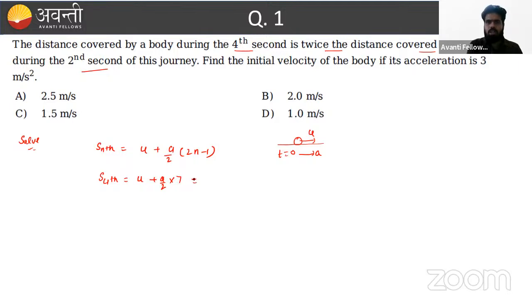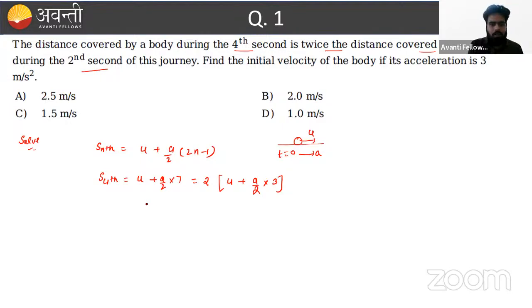And in this question, it is saying that this distance is twice the distance covered by the body in the 2nd second. We can say this is twice the distance covered by the same body in the 2nd second. What is the meaning of 2nd second? 2 into 2 is 4, 4 minus 1, that is 3. One more piece of information given is that the acceleration of the body is 3 meter per second square.